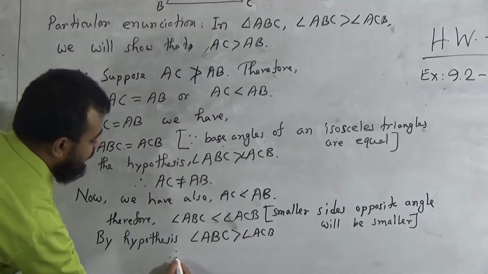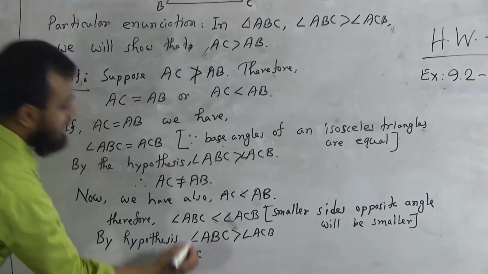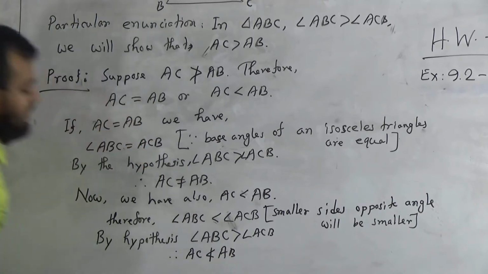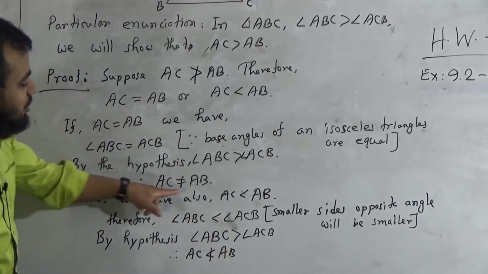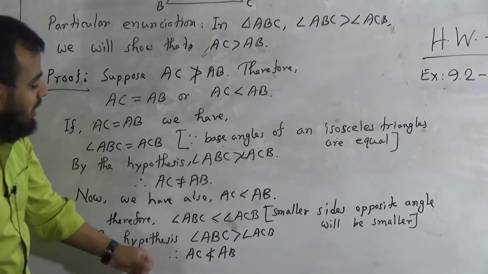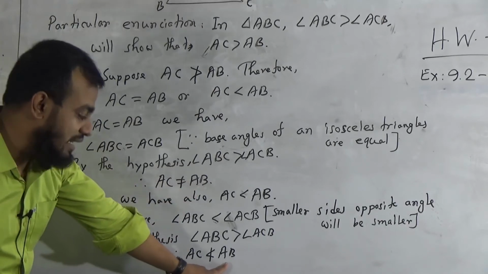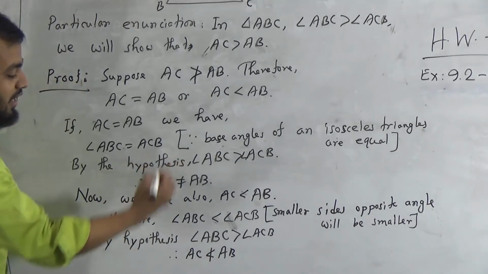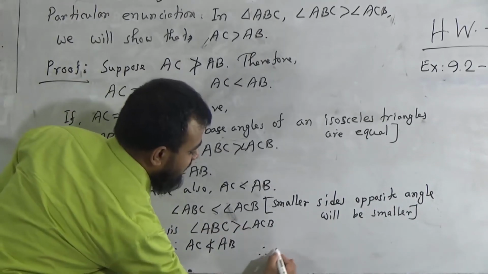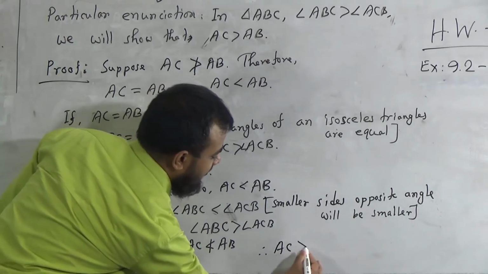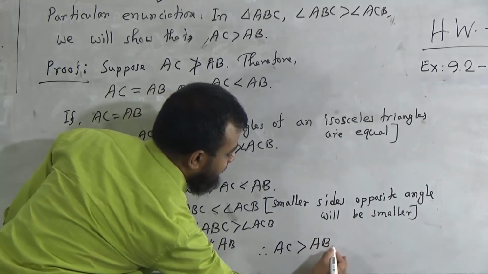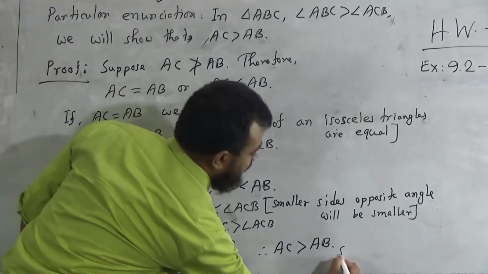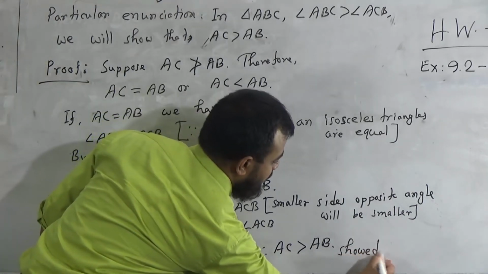So we can write down, therefore, the side AC is not less than AB. We have got, my dear students, AC is not equal to AB, and AC is not less than AB. So therefore AC must be greater than AB. Okay, it's proved. You should write this down.